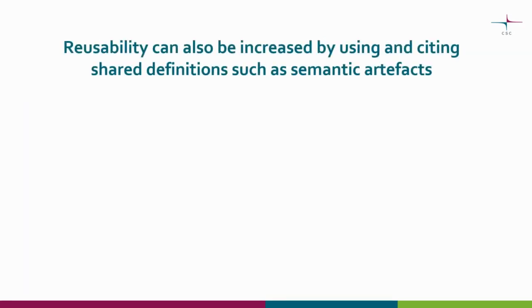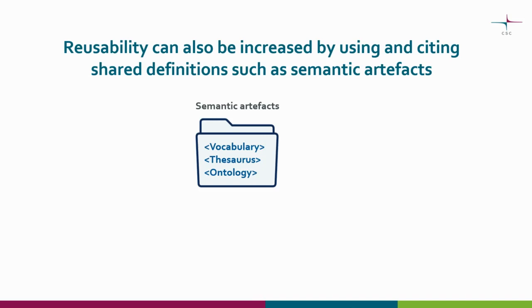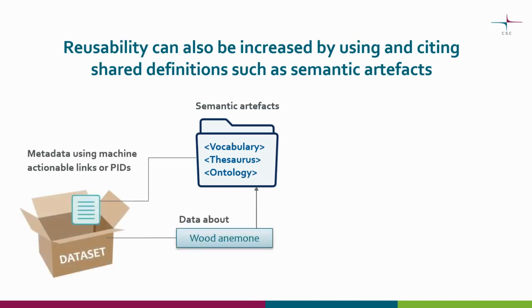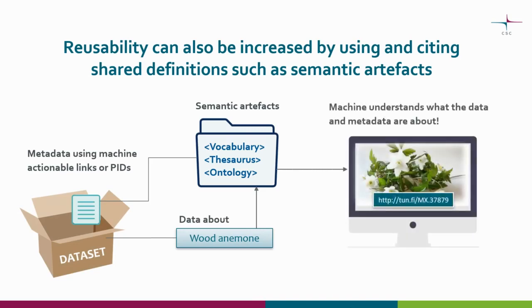Reusability can also be increased by using and citing shared definitions such as semantic artifacts, meaning controlled vocabularies, thesauruses, or ontologies, to express the content of the metadata unambiguously. Pointers to these semantic resources should also be available in the metadata in a machine actionable way.